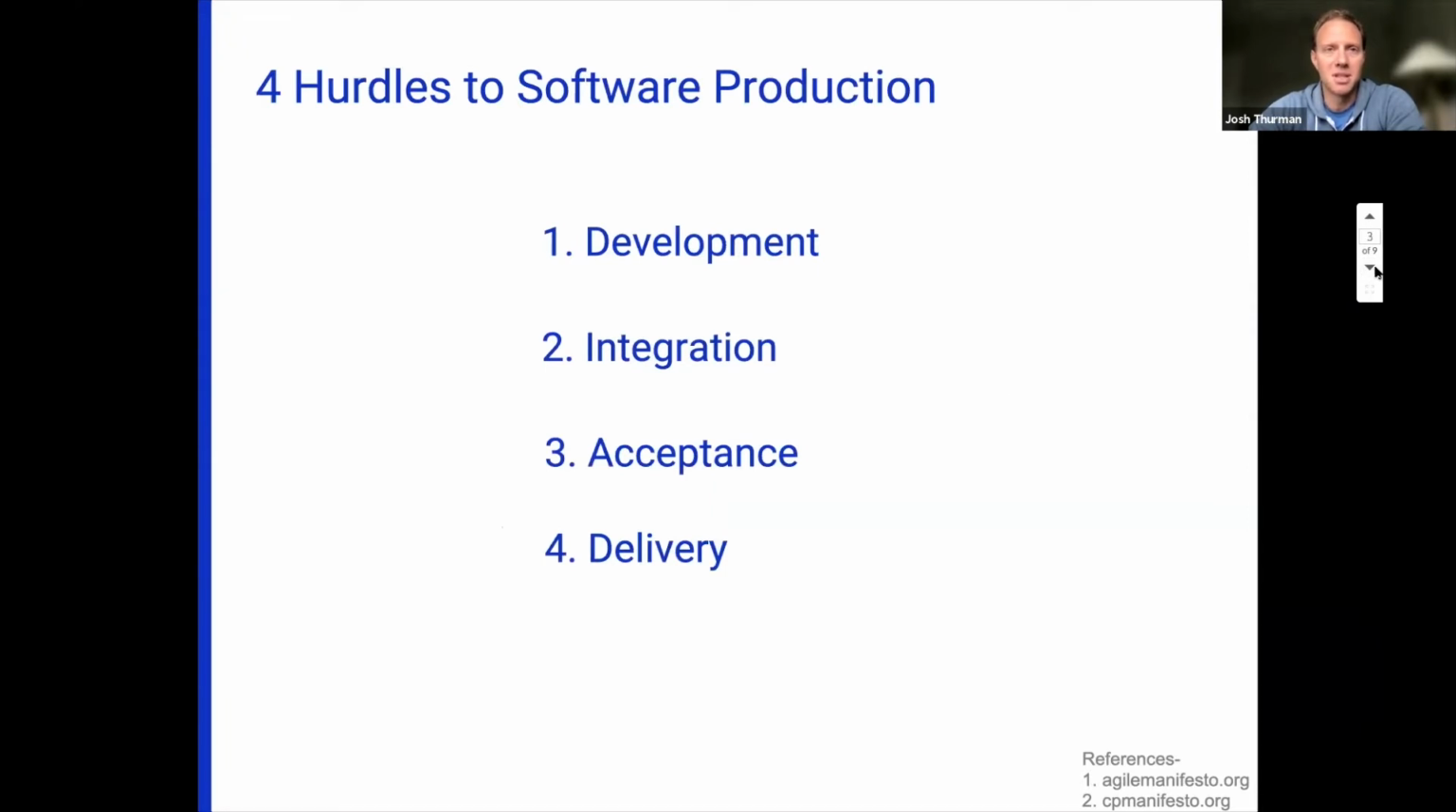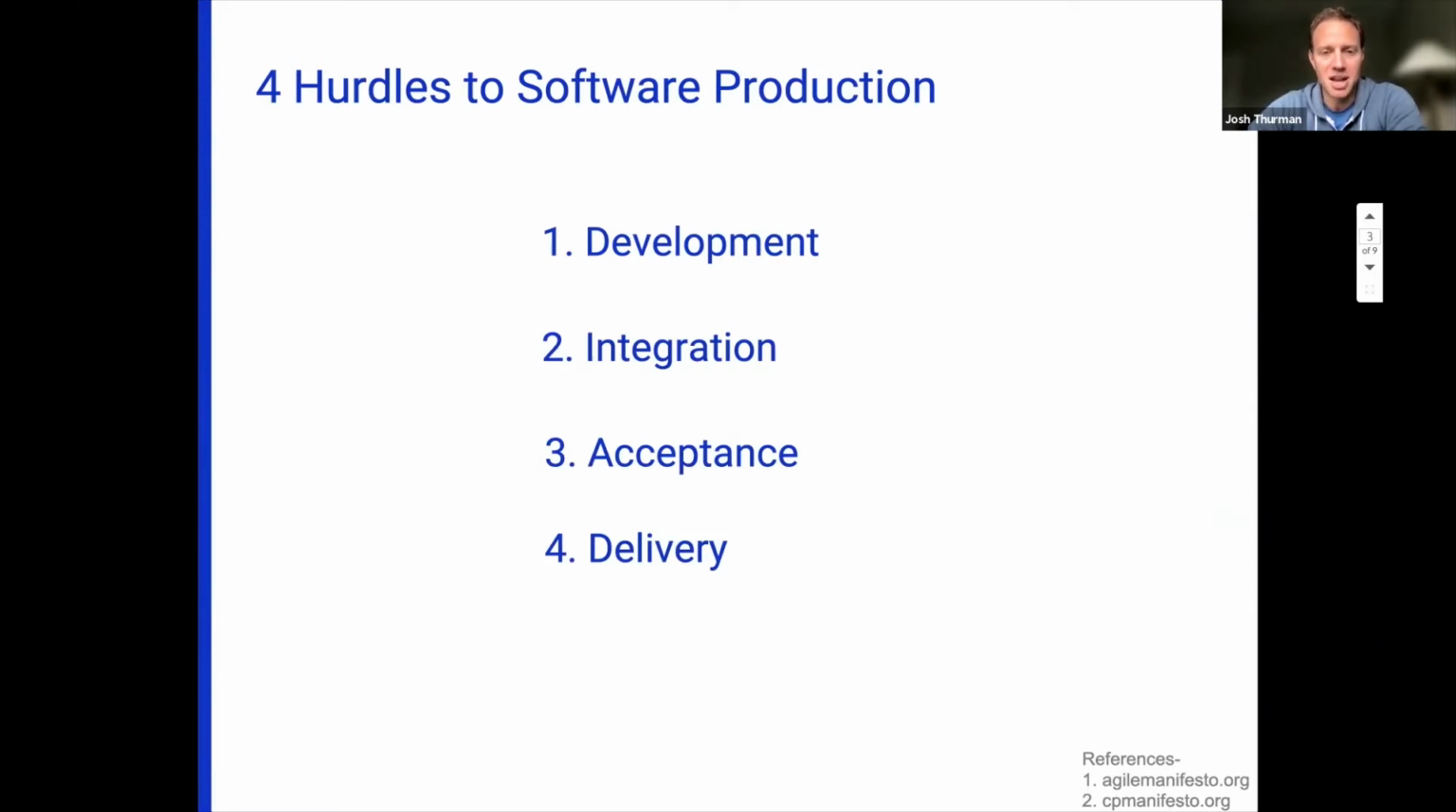So I want to frame this a little bit in the overall software production process. So every team that develops software has 4 hurdles they've got to overcome. 1, the development of new code. 2, the integration of that new code with existing code. 3, acceptance testing. And 4, delivery to end users.